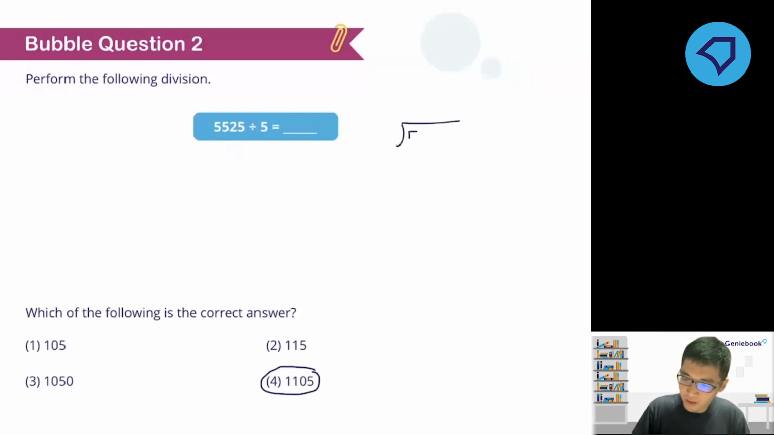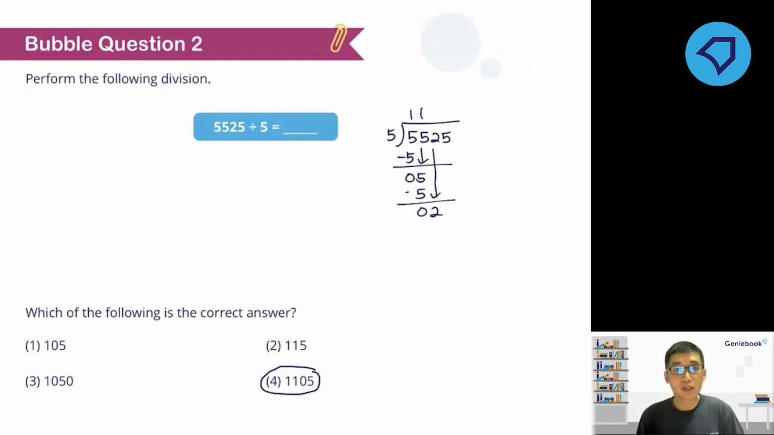So if you do your long division, I'll just speed up a bit. 5525 divided by 5. Okay, I'll just do it quickly like this. This is the part. When I bring down the digit 2, take note, 2 divided by 5, cannot, 2 is smaller than 5. So I'll put a 0 here above the tens place. Then multiply, subtract, and bring down the last digit. So finally we have 25 divided by 5, which is 5. So that's why the answer should be 1,105 and not 115.